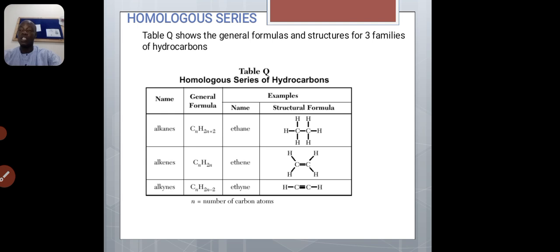And the homologous series is just trying to give us an idea. The series usually occurs within each family. For example, if we take ethane and propane, you'll see that the difference between ethane and propane is just a difference of CH2.